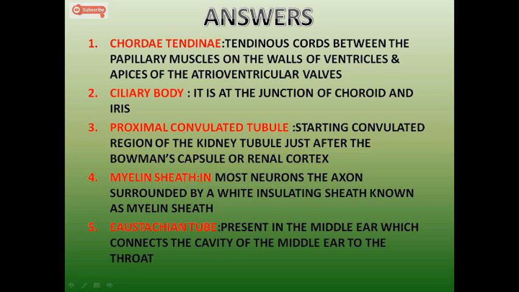For myelin sheath, in most neurons, the axon surrounded by the white insulating sheath is known as myelin sheath. Obviously, it's the part of the neuron body. Whenever you are drawing the neuron body, you have to mention myelin sheath or label it. Eustachian canal, it is present in the middle ear which connects the cavity of the middle ear to the throat. Yes, this is the eustachian tube which connects to the throat and maintains the air balance on both sides of the eardrum. But whenever location is being asked, we have to mention this answer.